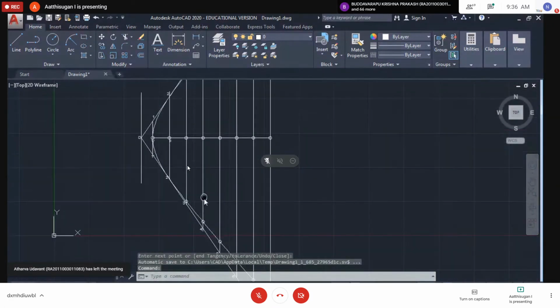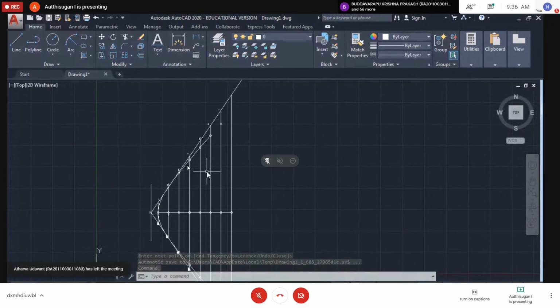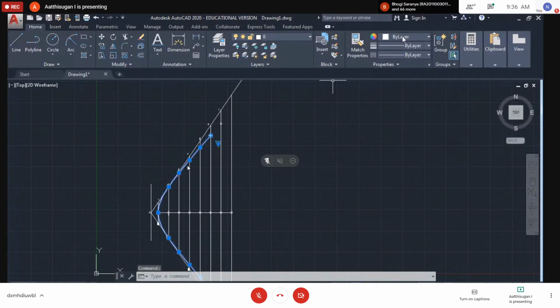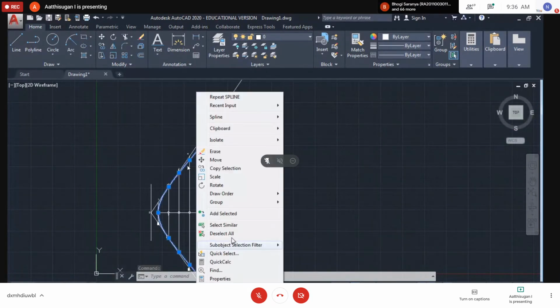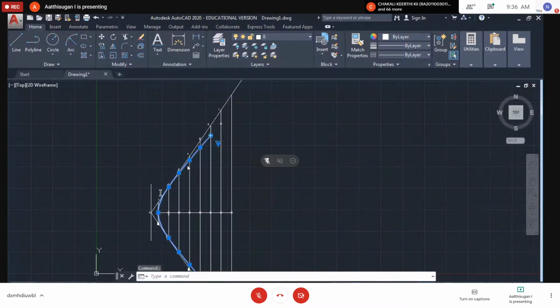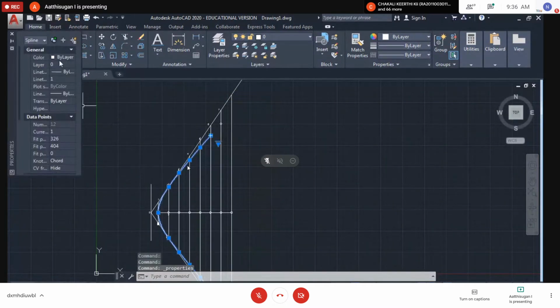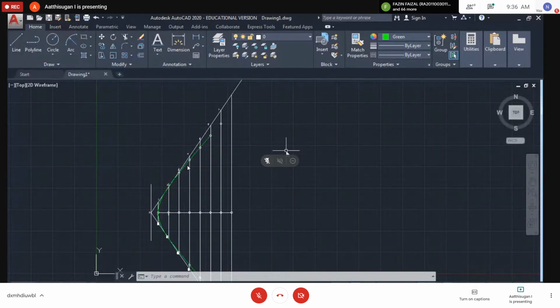We are getting the shape like this, but it's not visible. So if you want to differentiate it, you can use the color. Click it. The by layer will be there, or else right click properties. Okay, properties. The color is white. Change it. I'm going to change to yellow or green. I'm taking some green color. Then close it.